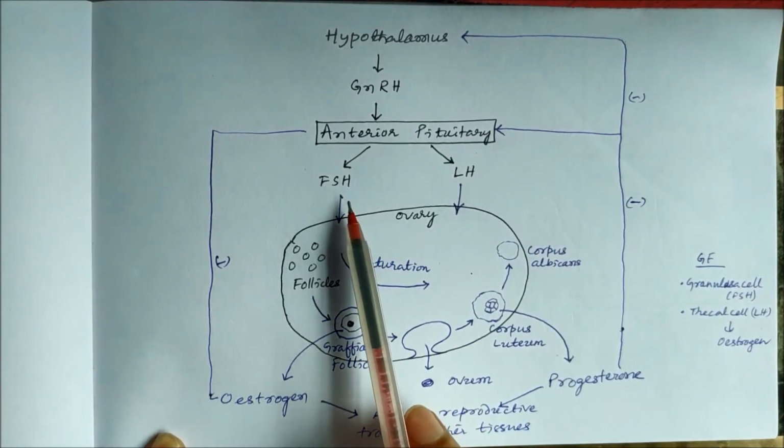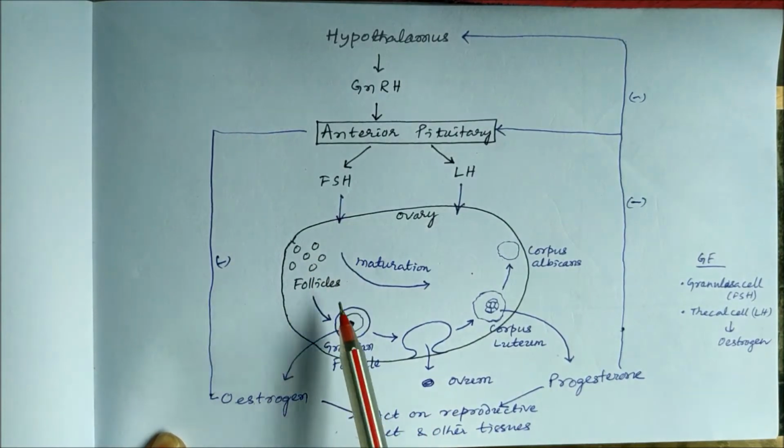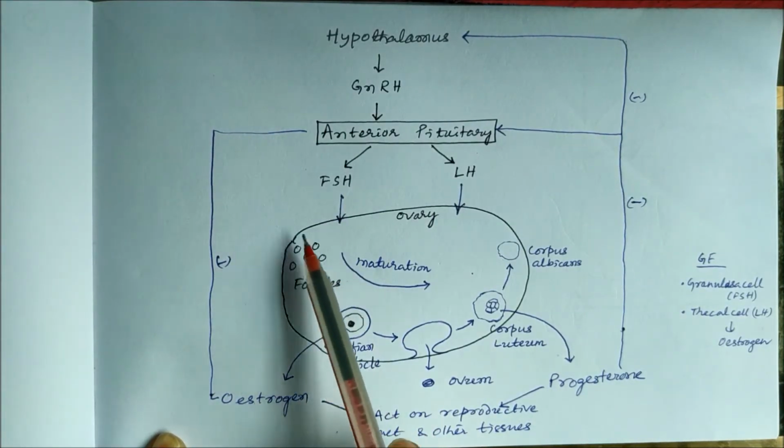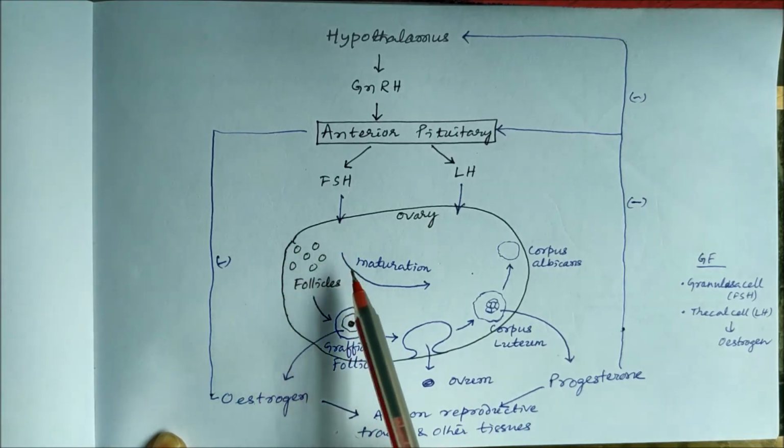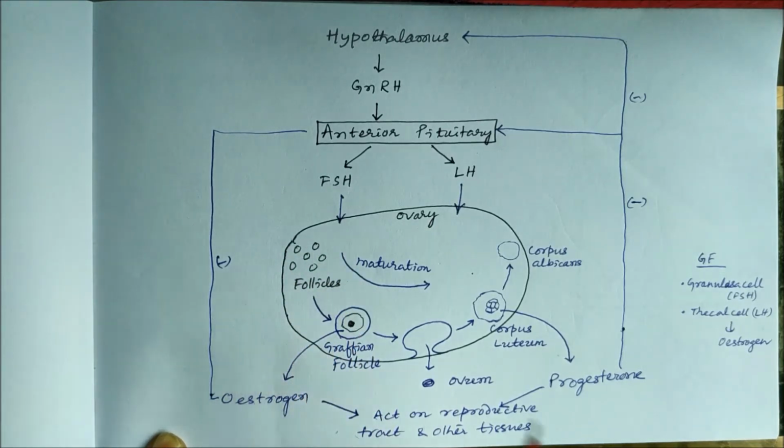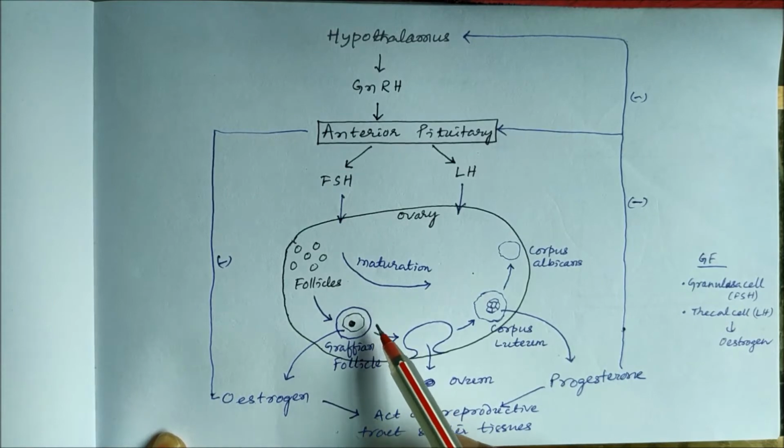When the follicle stimulating hormone acts, there will be production of a number of follicles, and out of all these follicles, only one will mature and will be called the Graafian follicle.